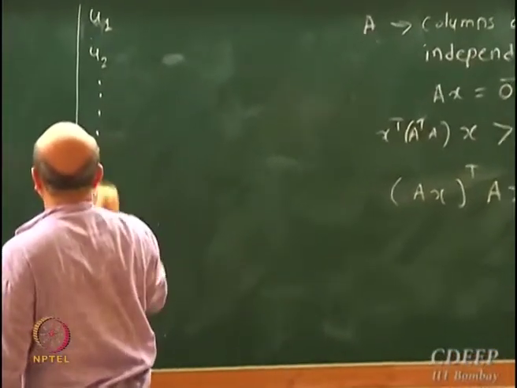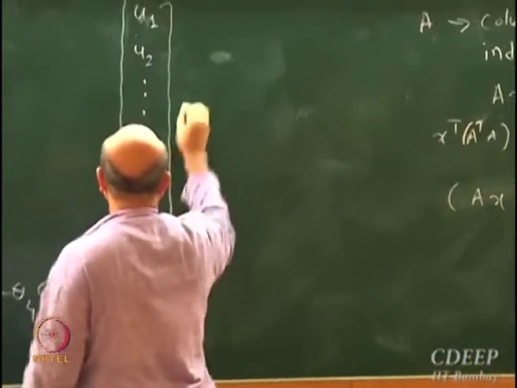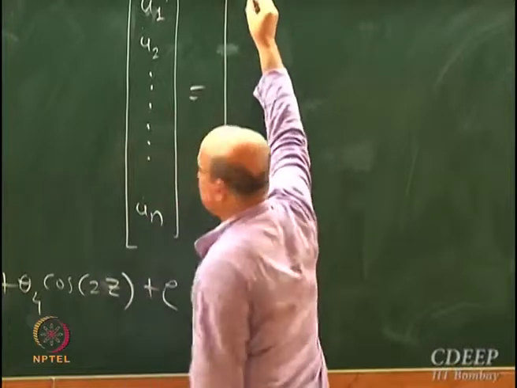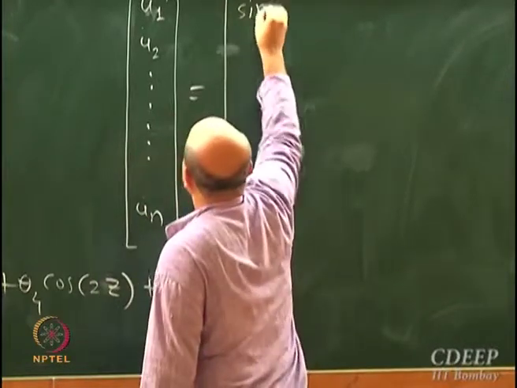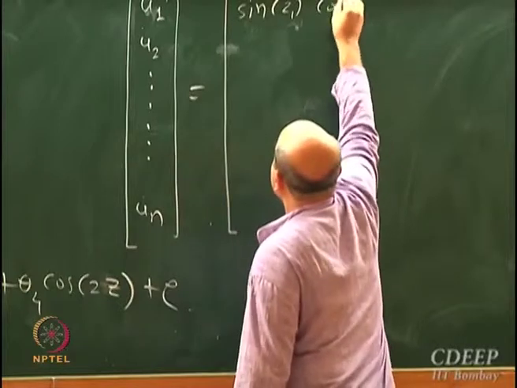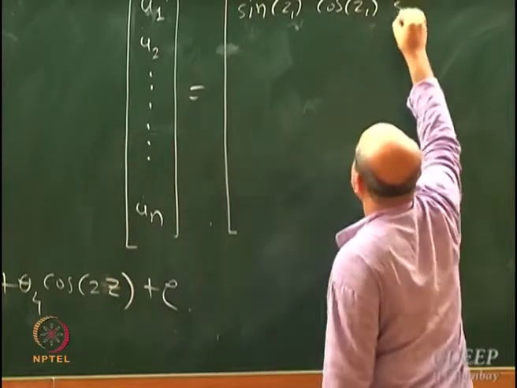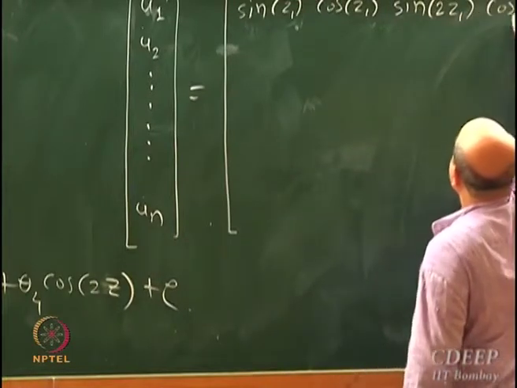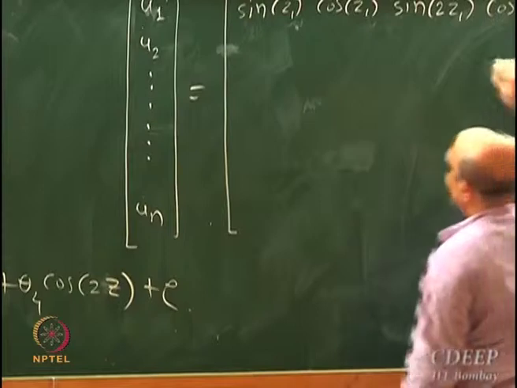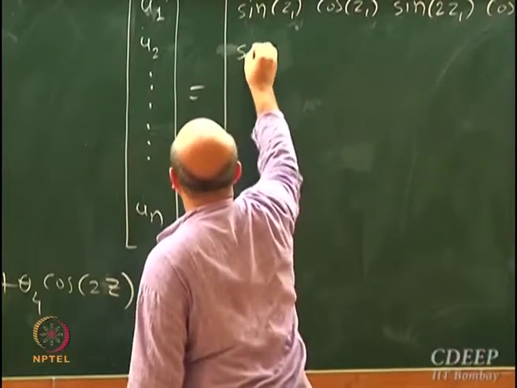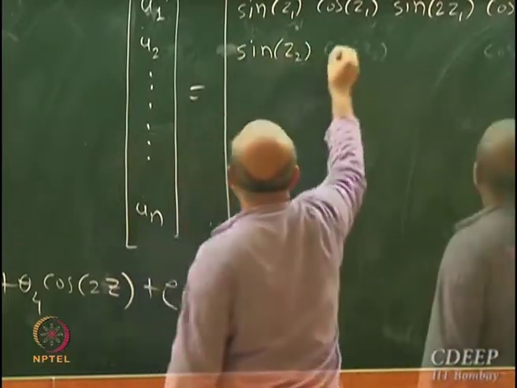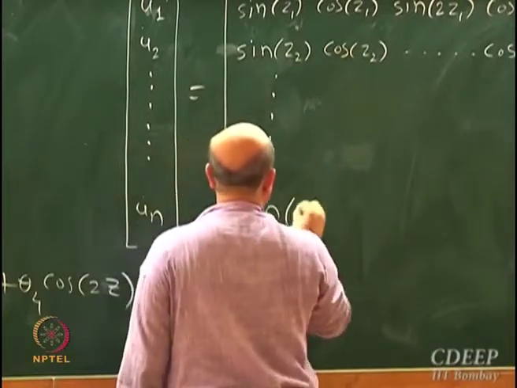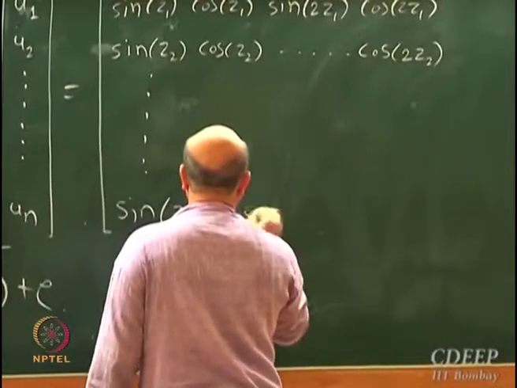I write u1, u2, ..., un, the values which I know at n different points. The first row is sine z1, cos z1, sine 2 z1, cos 2 z1, then the second row is sine z2, and so on, finally sine zn, cos zn.